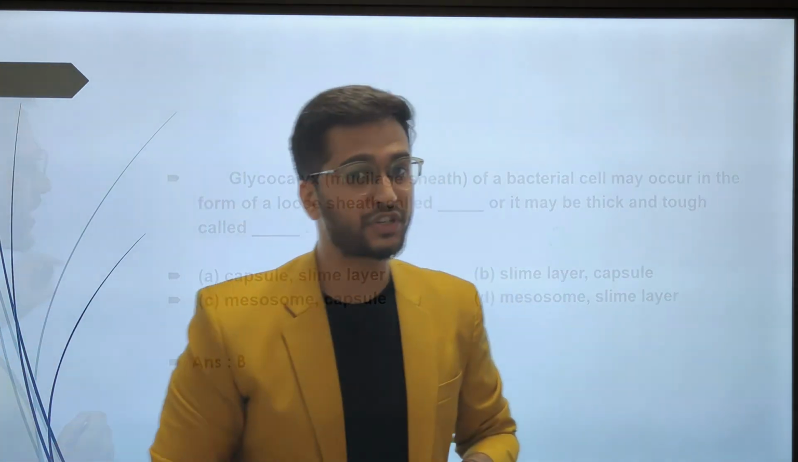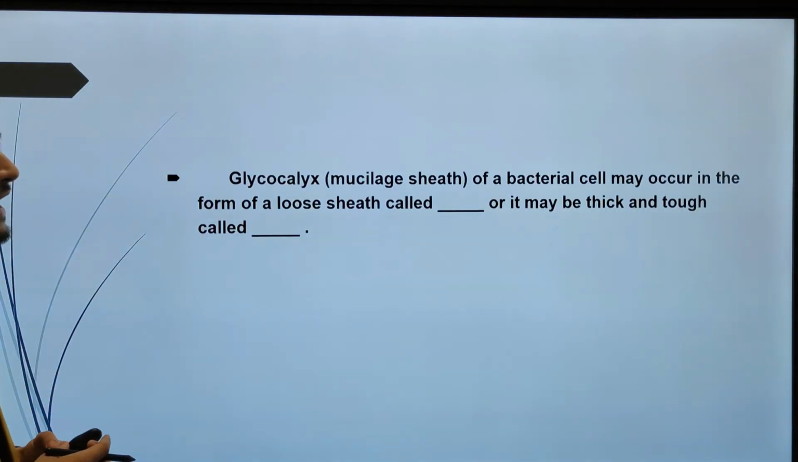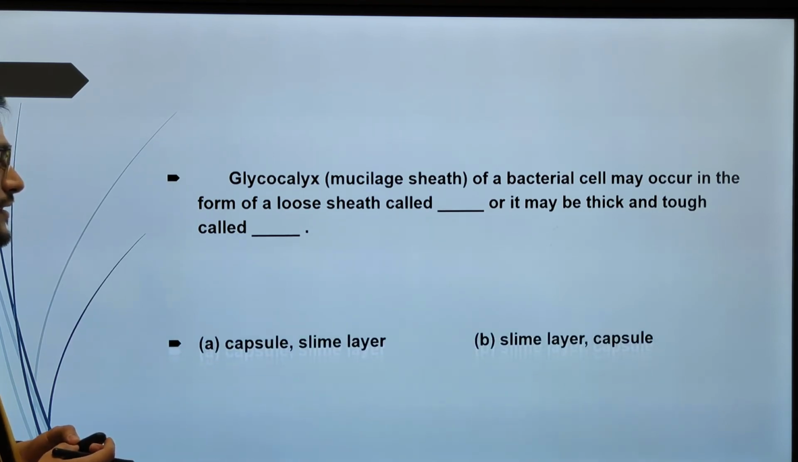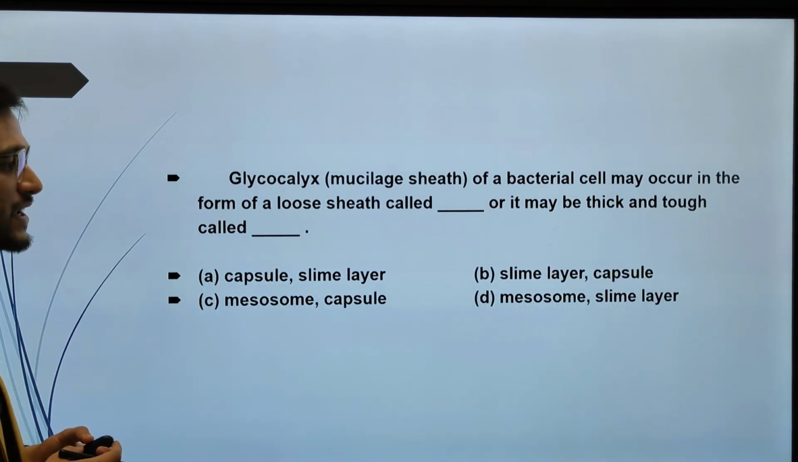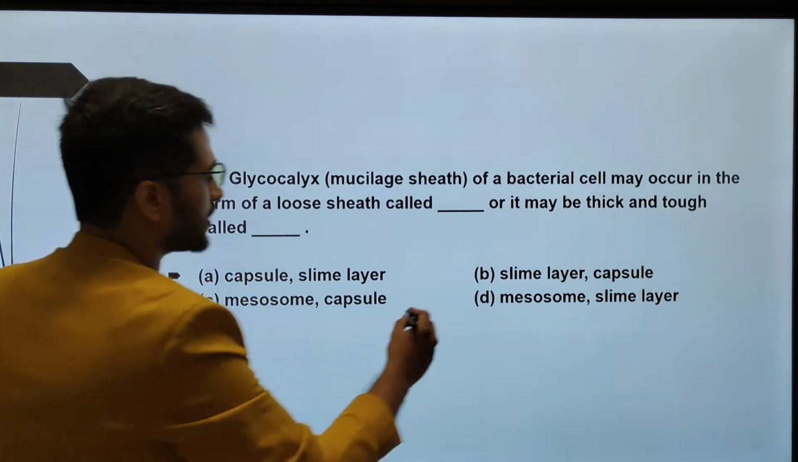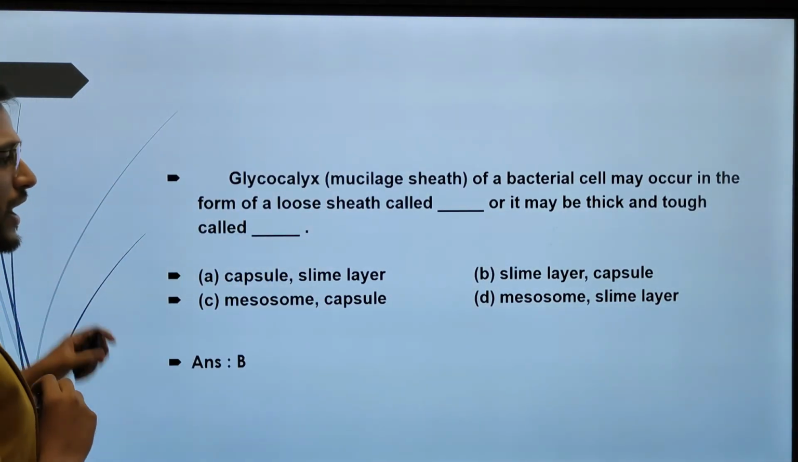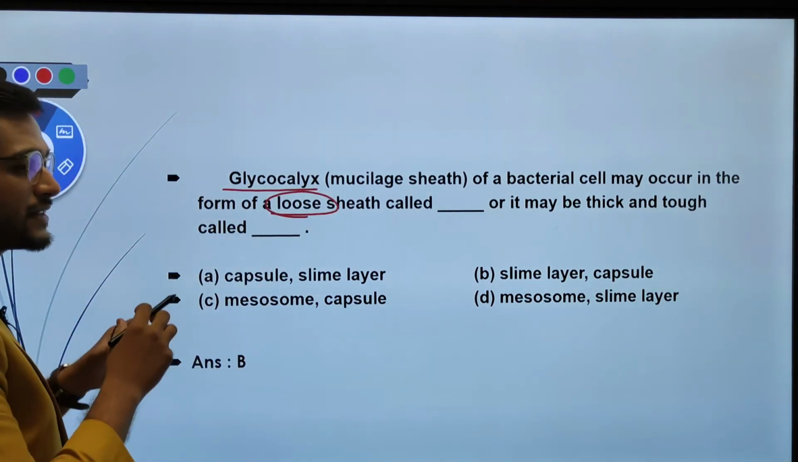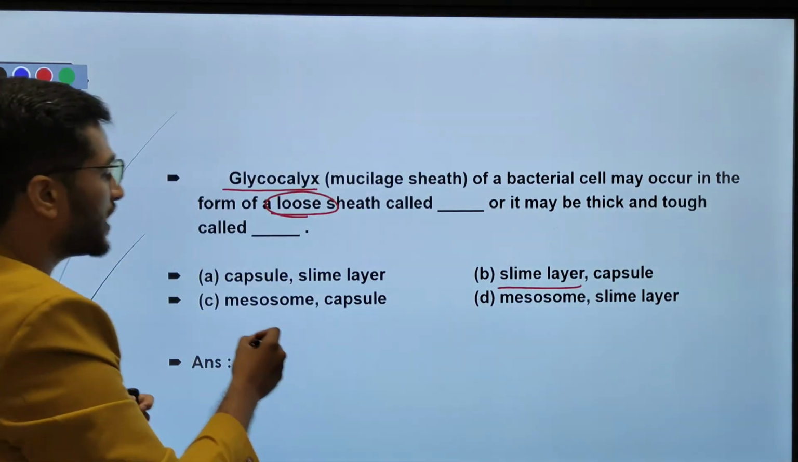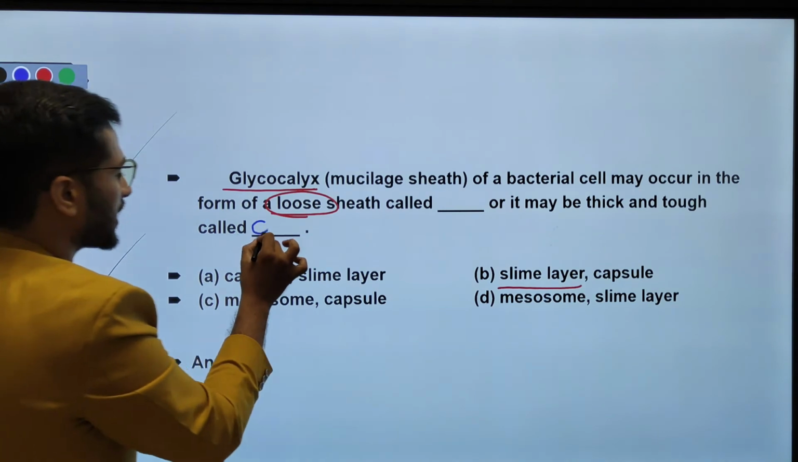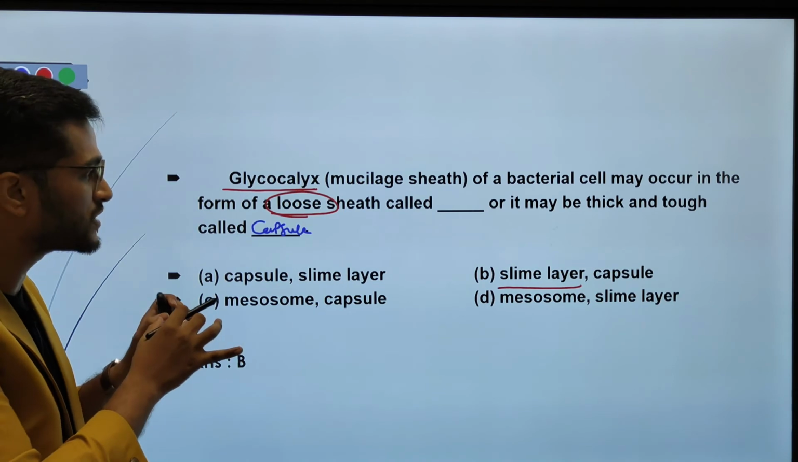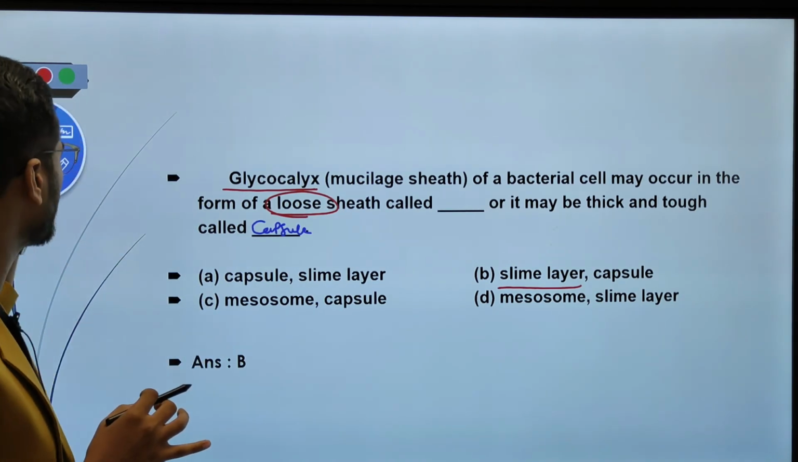So let's solve some questions here. The first question is: the glycocalyx of a bacterial cell may occur in the form of a loose sheath, blank, or it may be thick and tough, called as. Pause the video and please give the answer. Yes, right, this is option B. Why option B? As we learned, if the glycocalyx has a loose texture, a loose sheath, then it is known as a slime layer, and if it is thick and tough, then it is known as the capsule. So this is the idea about the looseness and toughness of the glycocalyx.